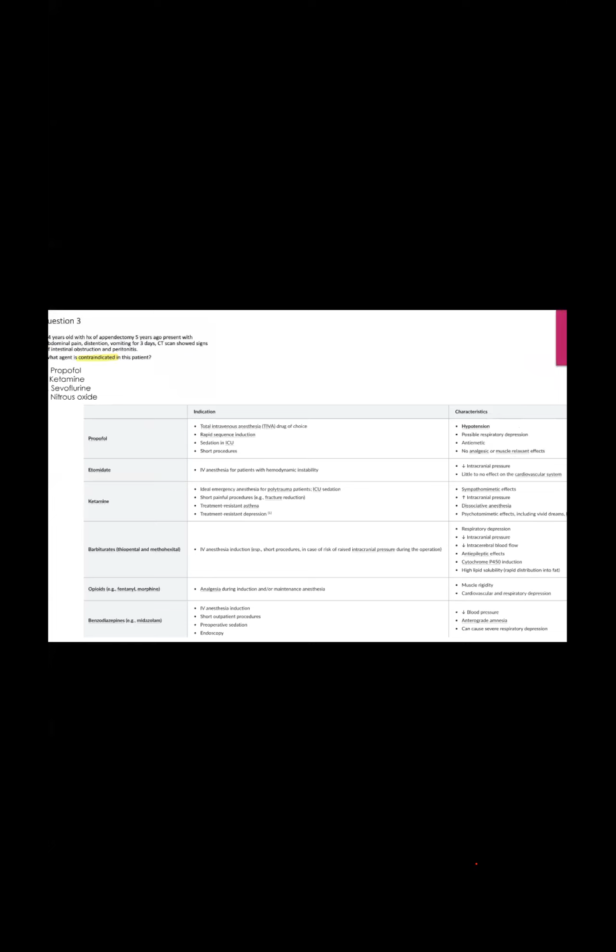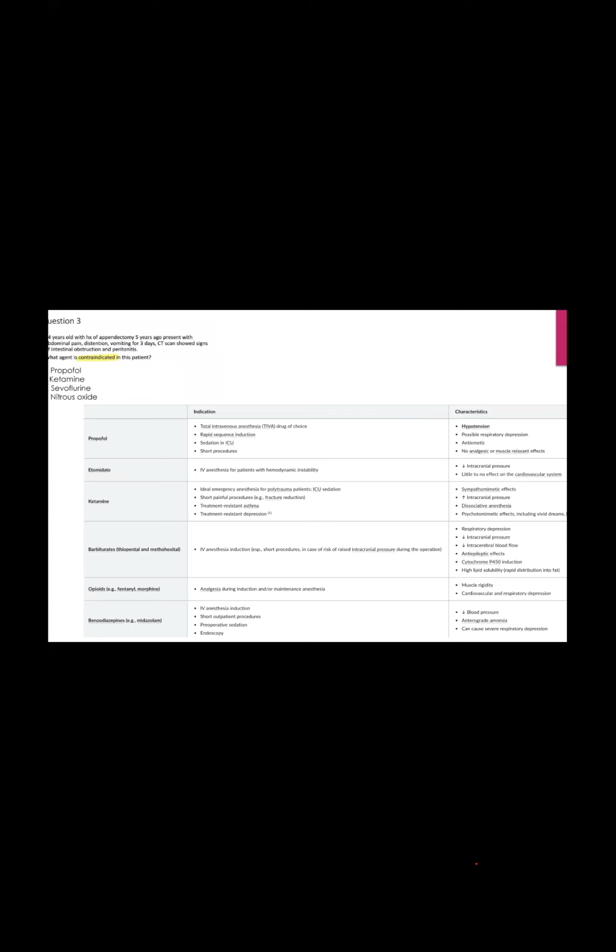Before that, the indications of propofol, etomidate, and ketamine, I will discuss shortly because somewhere they ask. Ketamine is a question mainly in the DHA exam. They just ask the indication. So ketamine is important. Ketamine is the drug we use in treatment-resistant depression and treatment-resistant asthma. The clue is that we used antidepressant drugs, but the patient is not responsive, so we have to start ketamine.